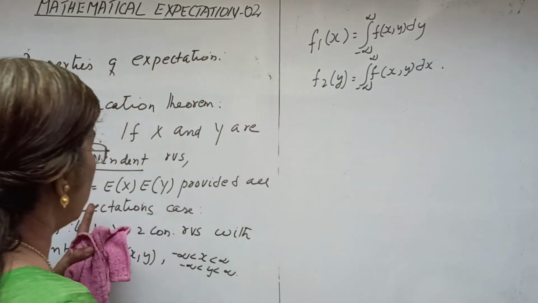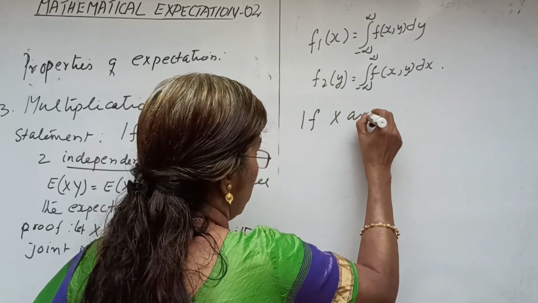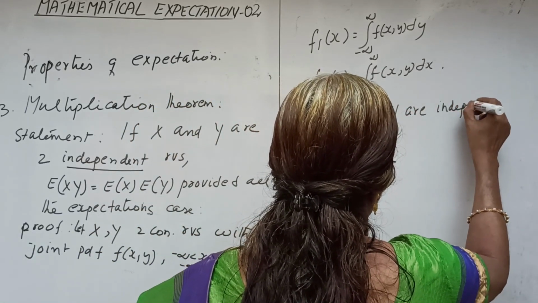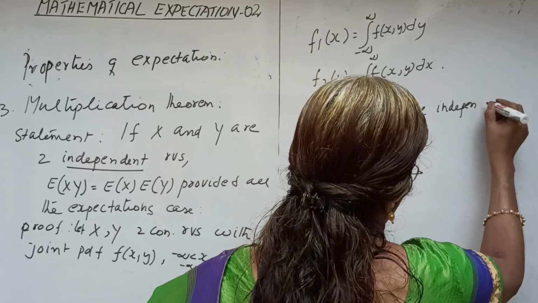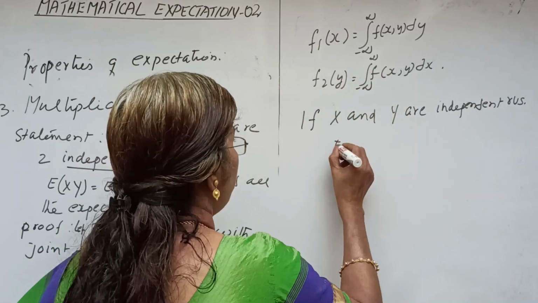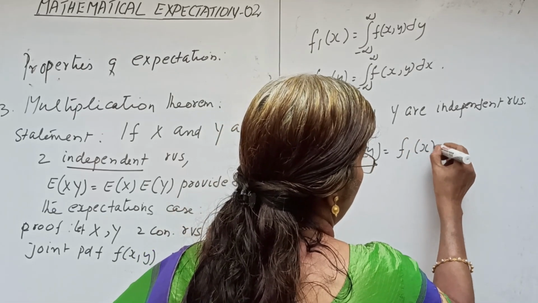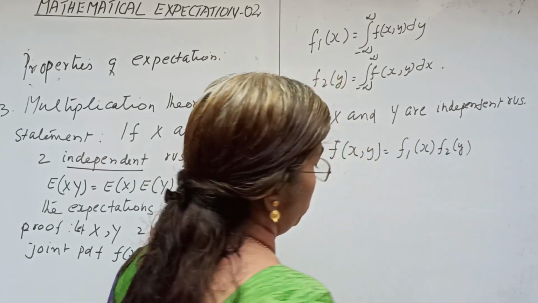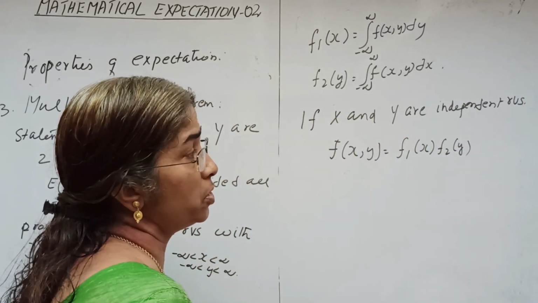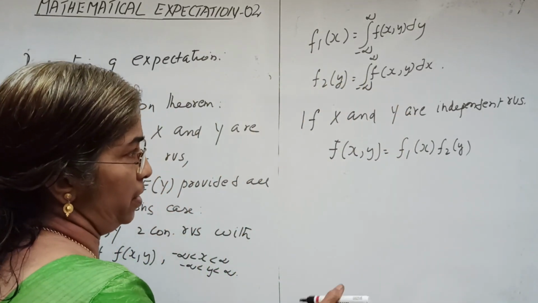We assume the variables are independent. If x and y are independent random variables, then the joint PDF f of x y equals f1 x into f2 y, the product of the marginal PDFs.